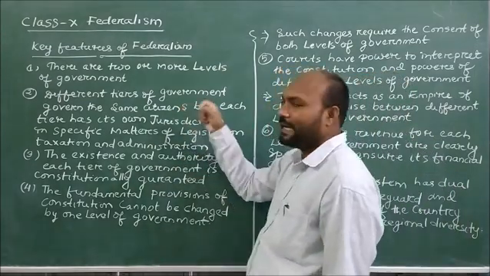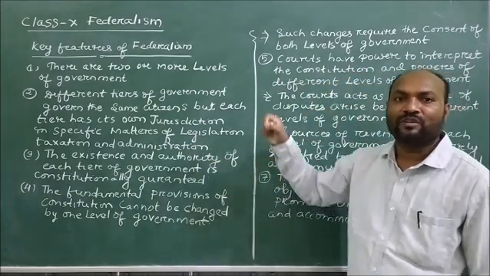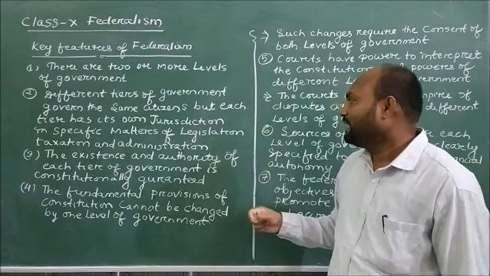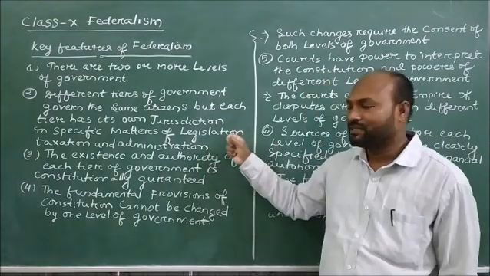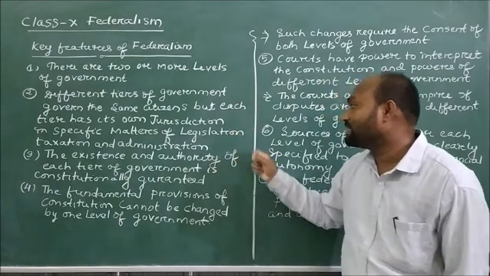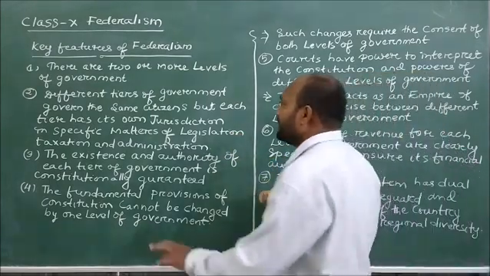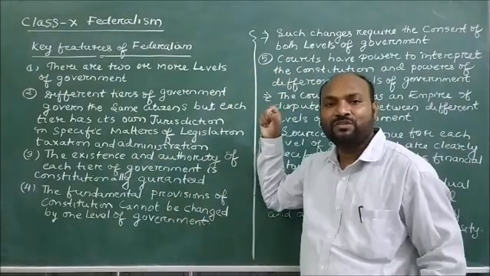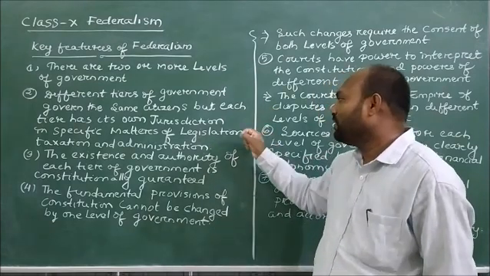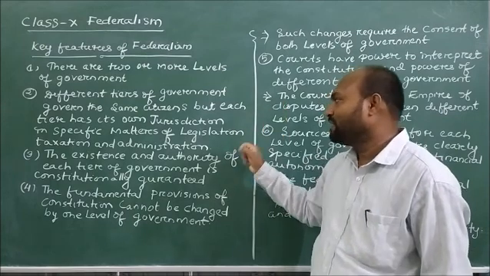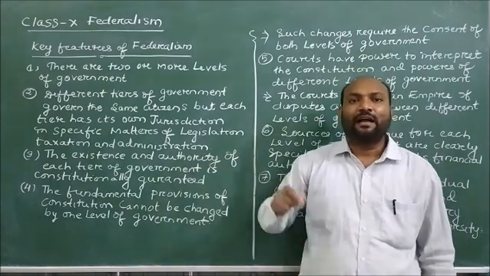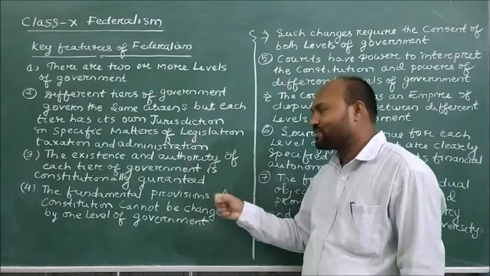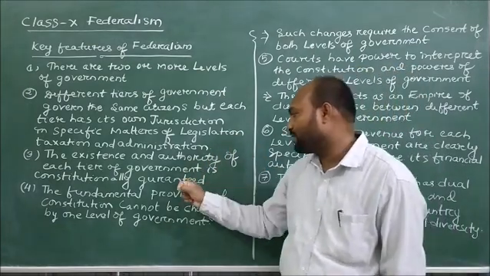The different tiers of government govern the same citizens, but they have their own jurisdictions in matters of legislation, taxation and administration. So the different tiers govern the same citizens, each with its own jurisdiction over legislation, taxation and administration.